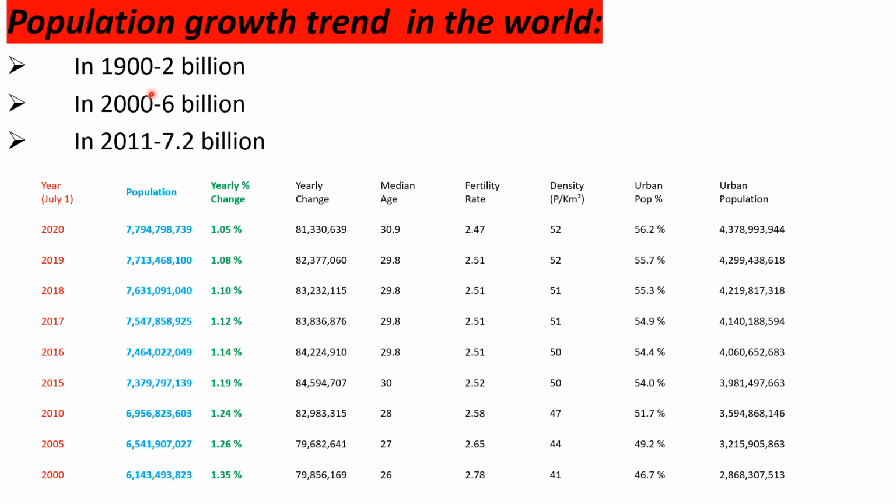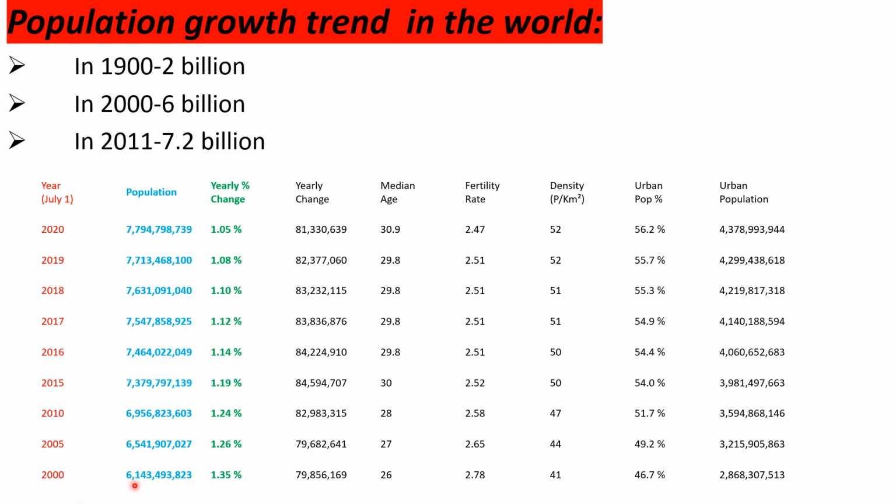Within 100 years, the world population has increased from 2 billion to 6 billion. Here some statistical data is presented, which may help us understand the population growth trend in the world.